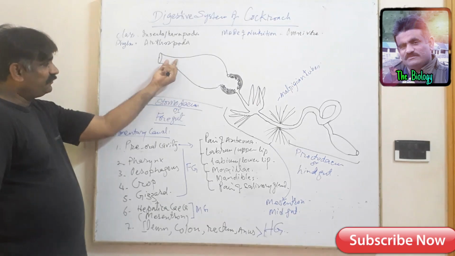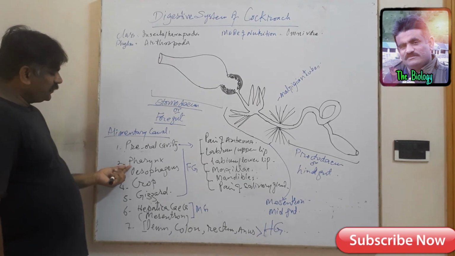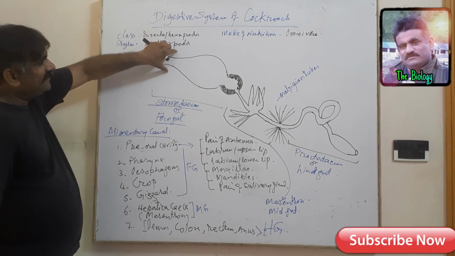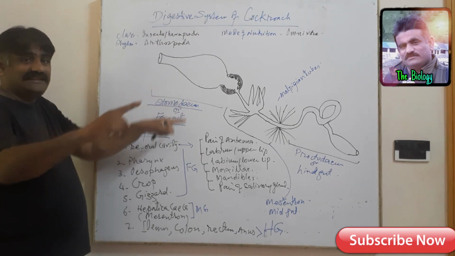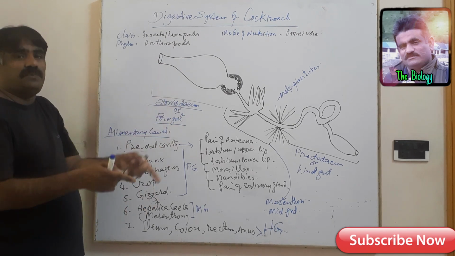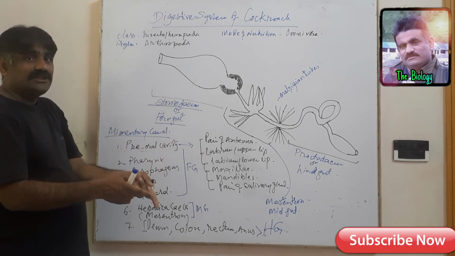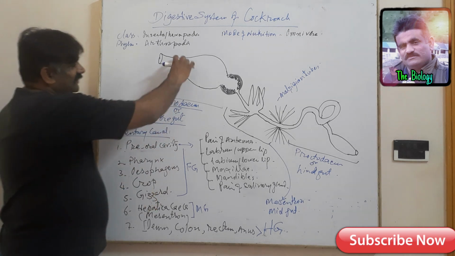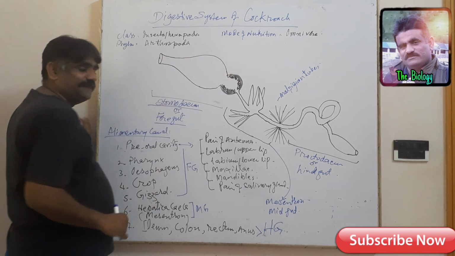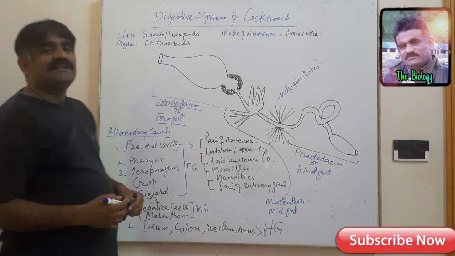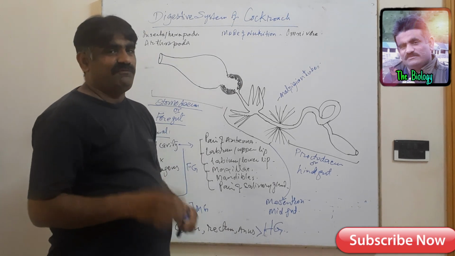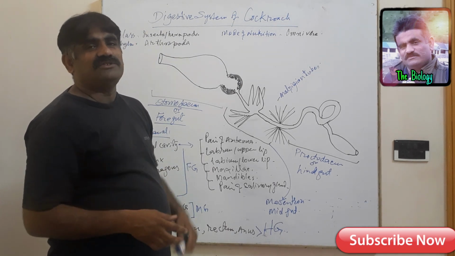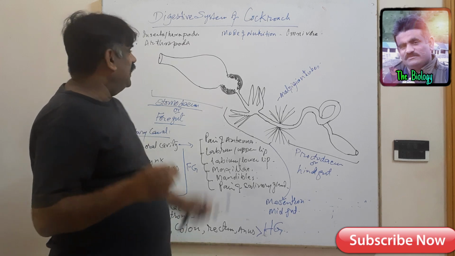Next is the esophagus, and the esophagus here dilates, means widens, to form a crop. Now you see this crop-like structure. Actually, it resembles a fruit. Everybody knows this fruit is pear.